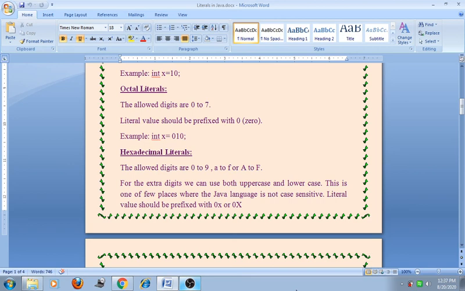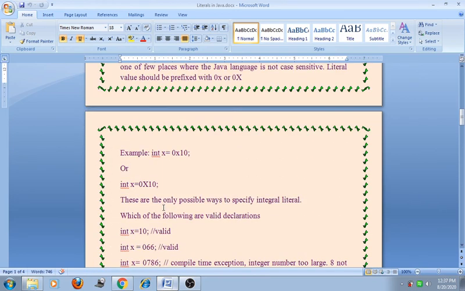The literal value should be prefixed with 0x or 0X. For example, int x = 0x10, or we can also declare int x = 0X10. Both are equivalent to each other.